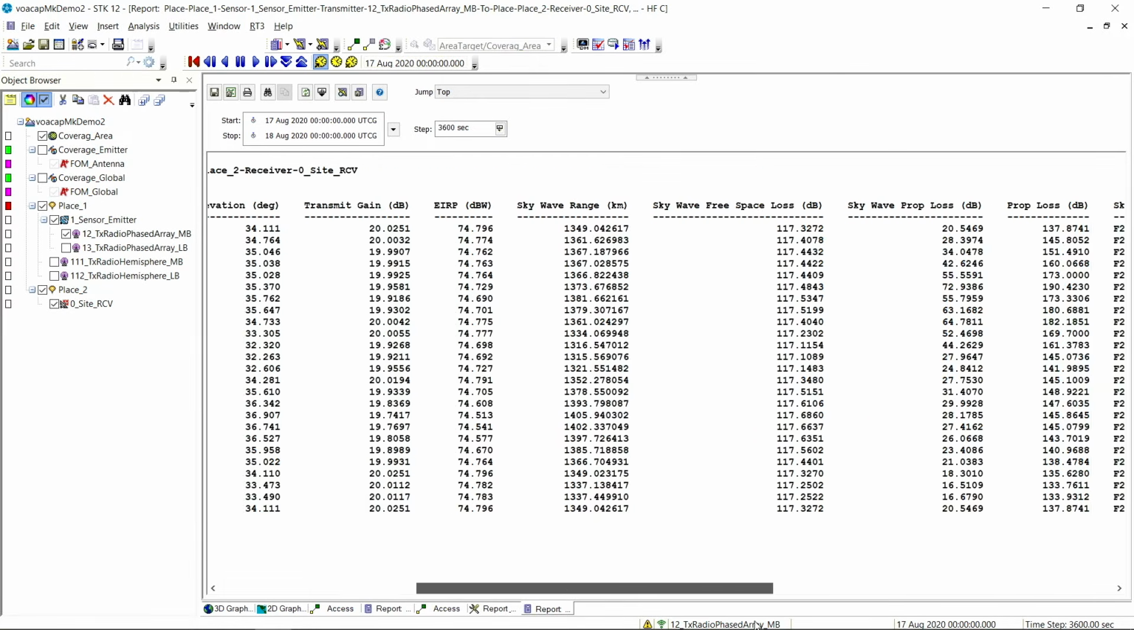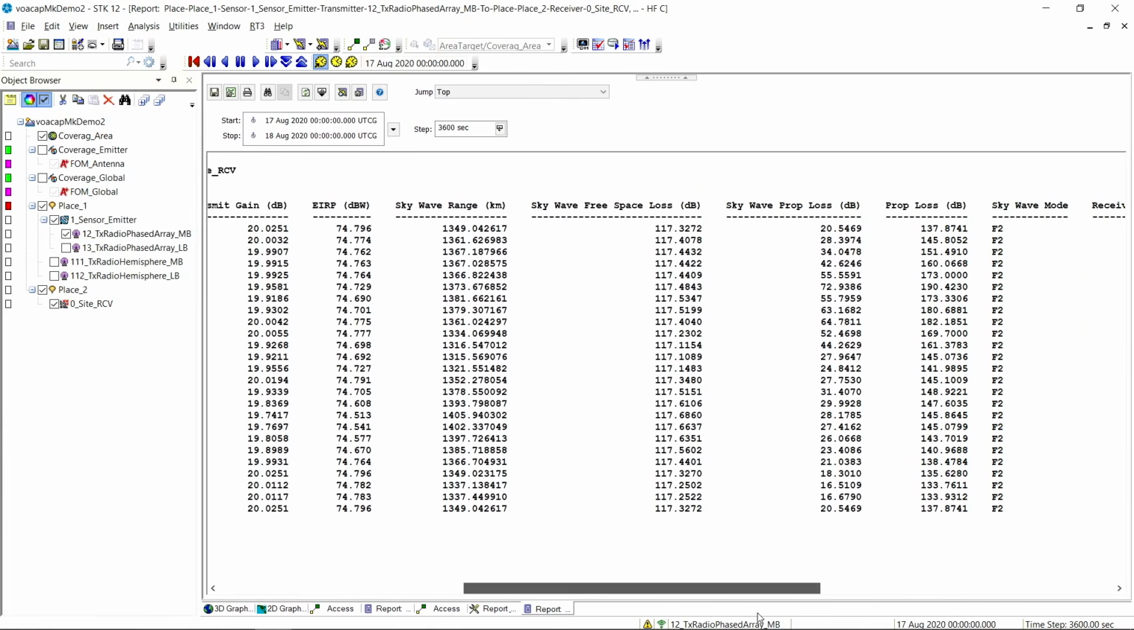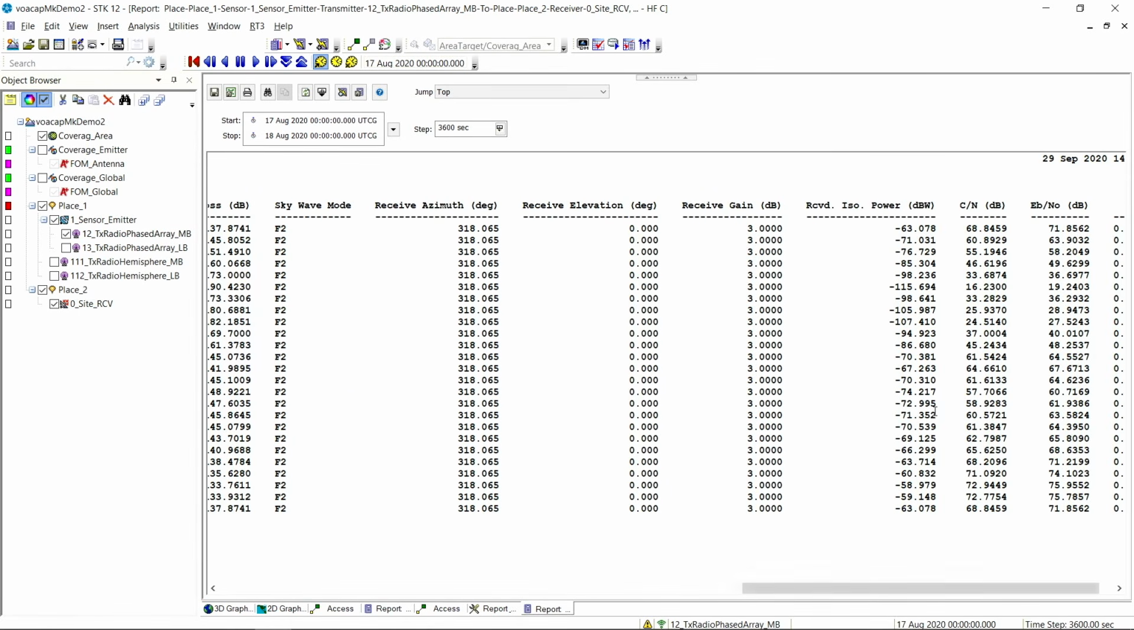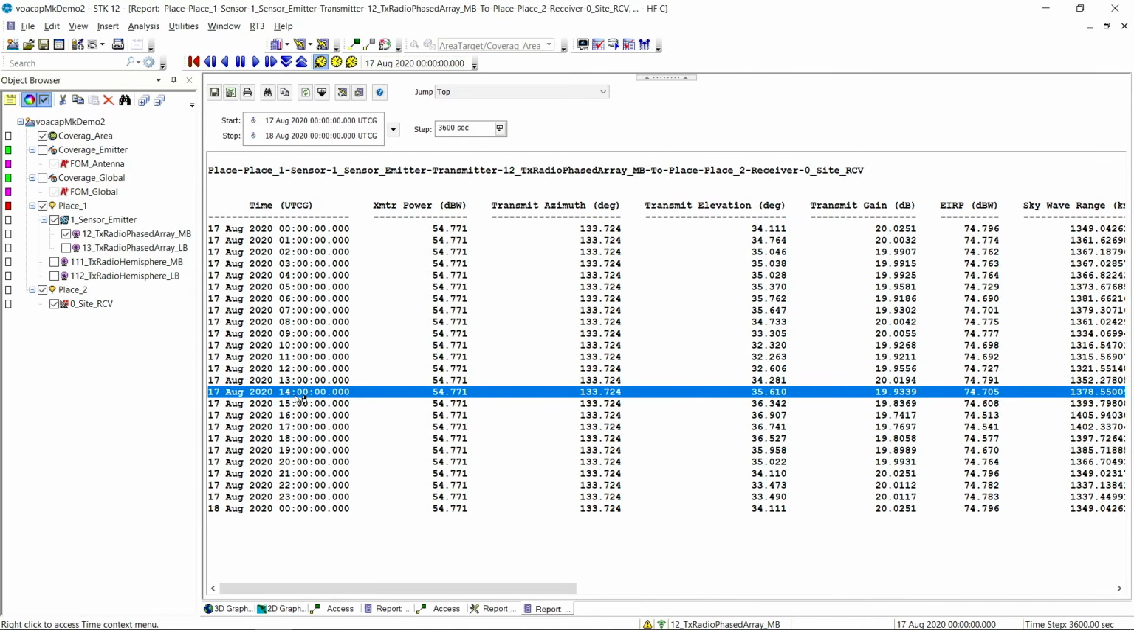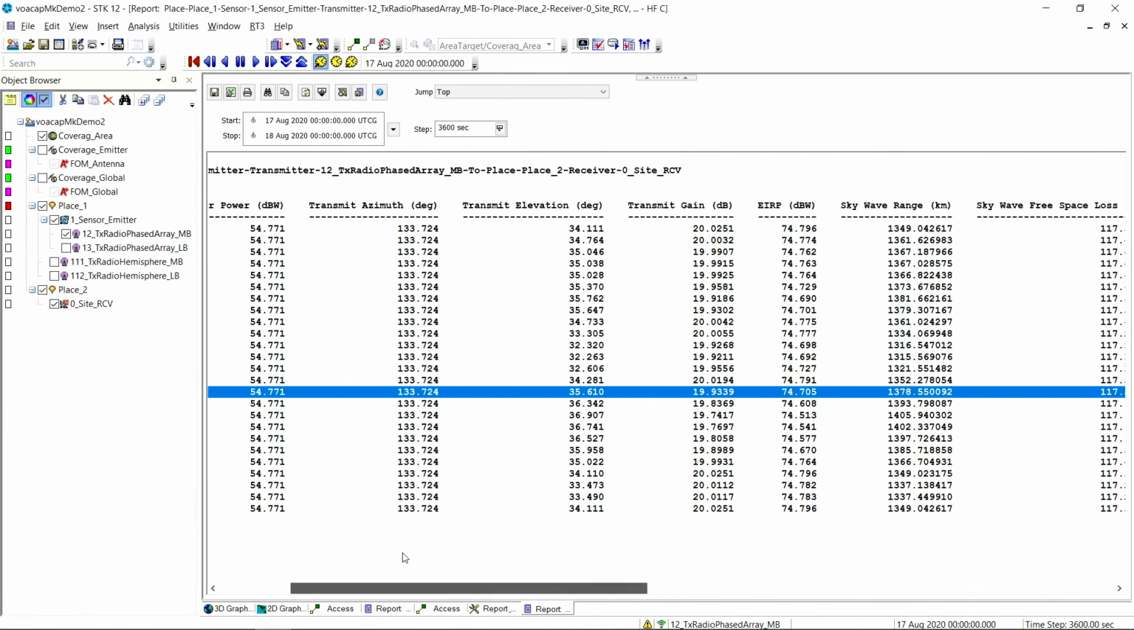But the one thing we can note is we're not using the optimal angle down here in the second half of the day. And we can take a look at our mode. We are using the F2 layer, and we're not taking advantage of the E layer. And if we take a look at where that E layer was, our time period was 1400. We've got minus 74 dB of received isotropic power.